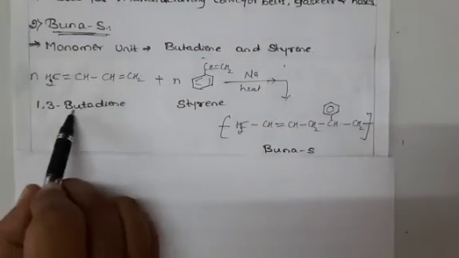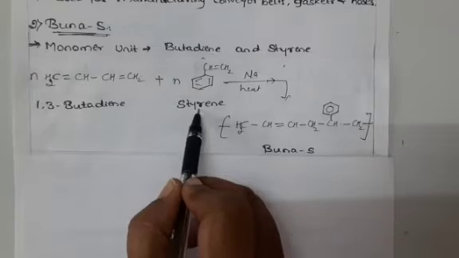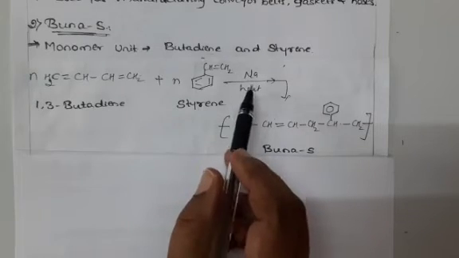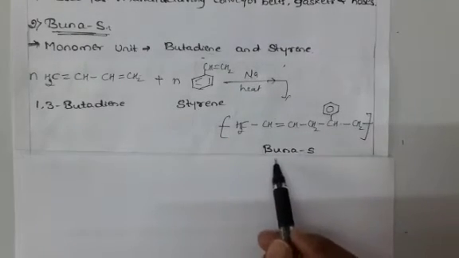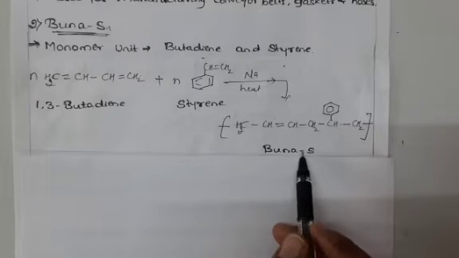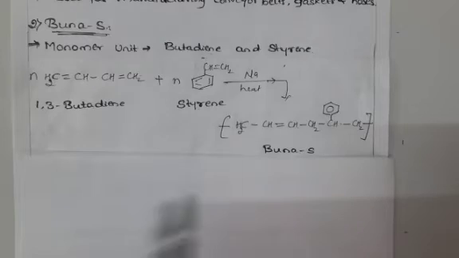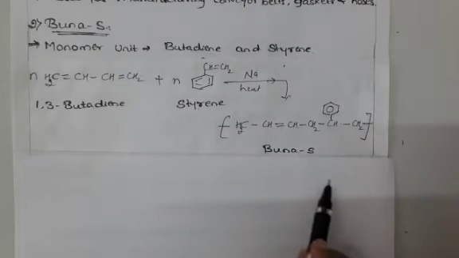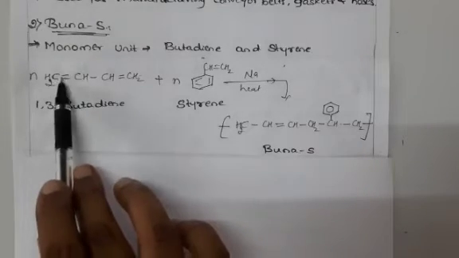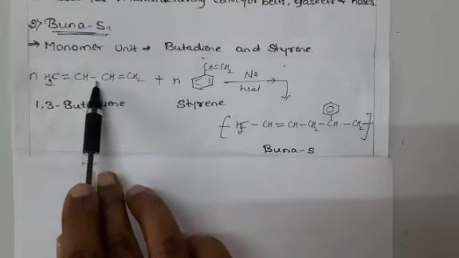So we are taking 1,3-butadiene and styrene. On polymerization or heating with sodium, we get the Buna-S structure. So butadiene and styrene are polymerized in the presence of sodium. When we heat it, the double bond shifts to the middle of the chain.